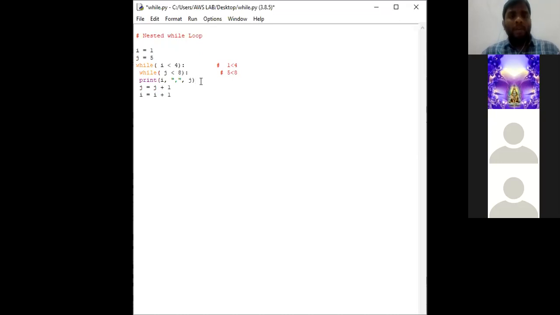So the I value now is 1, comma, and the j value now is 5. This is our first output. Clear? Since this particular print statement is available in while condition, this particular print statement is available in body of inner while loop. This statement will be executed until this condition becomes false.